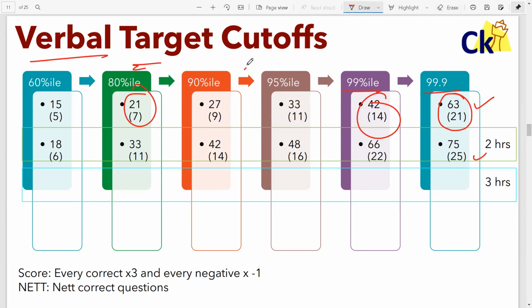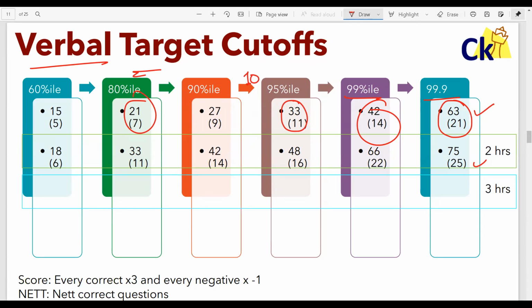You can do 12 also, you can do totally your wish. Otherwise 11 can also be a good number. Okay, so 11 question correct can be a very good target. So how much you scored in your 10th, 12th marks?